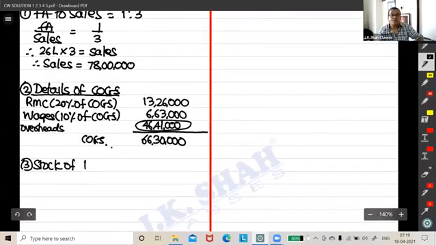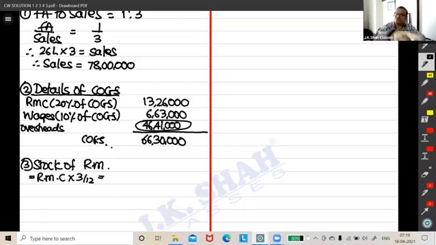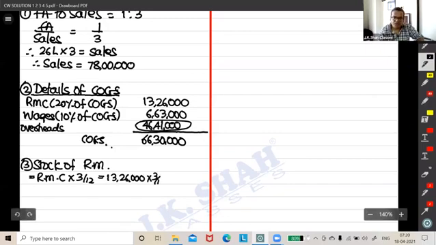Stock of raw material. What is told? It is going to be 3 months usage, right? So it will be what? Raw material consumed into 3 by 12, right, people? How much is our raw material consumed? Now you got it, huh? Even the details of COGS is useful. It's not that it is waste. 1326 into 3 by 12. So 1326 divided by 4 gives 3 lakh 31,500.